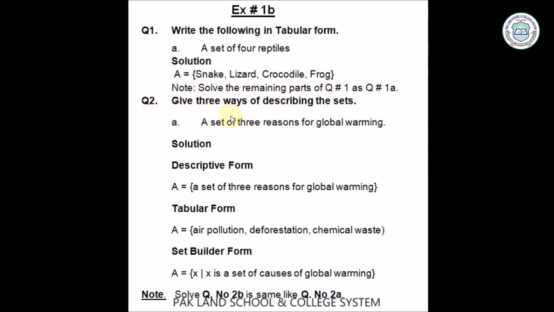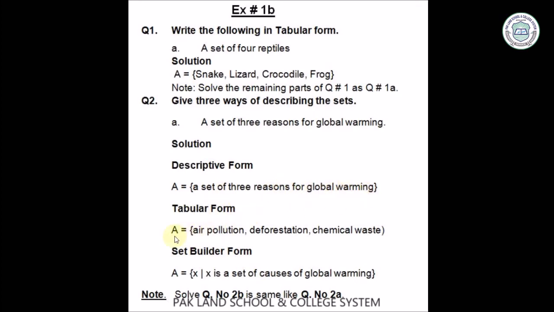Question number 2: give 3 ways of describing the sets. The 3 ways are descriptive form, tabular form, and set builder form. Part A: a set of 3 reasons for global warming. Solution of part A, descriptive form: A is a set of 3 reasons for global warming.